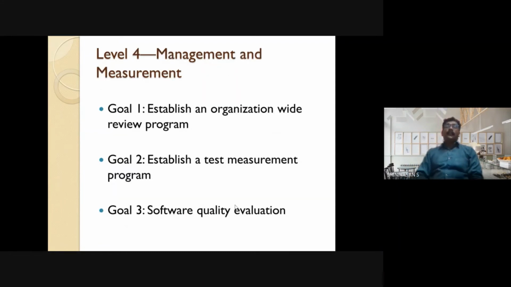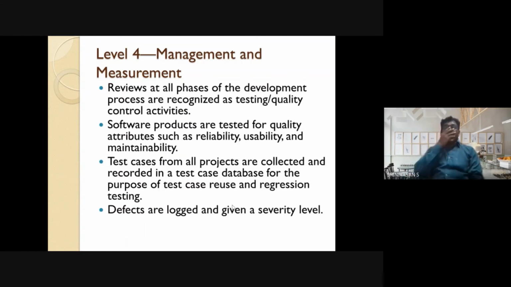The fourth level is management and measurement. Here the company sets 3 goals. They are establish an organization-wide review program, establish a test measurement program, software quality evaluation. In the fourth level, the reviews are conducted at regular intervals to monitor the testing process.